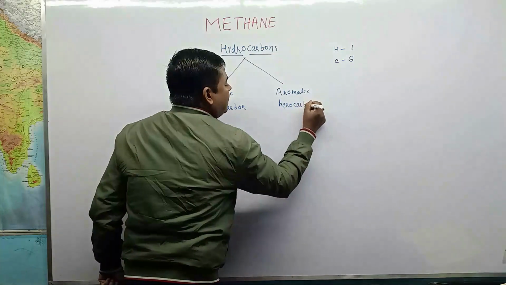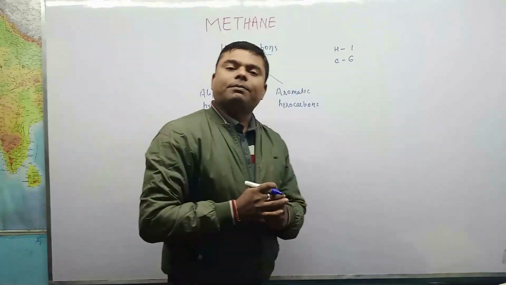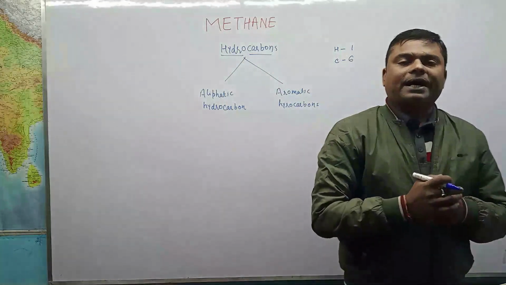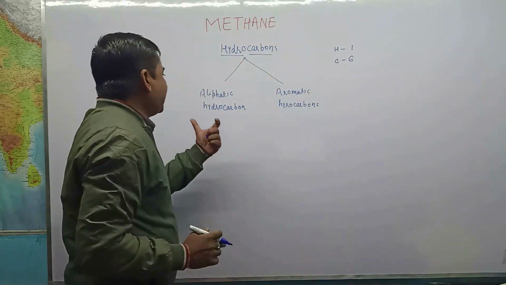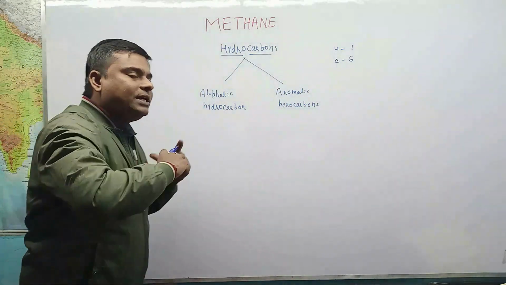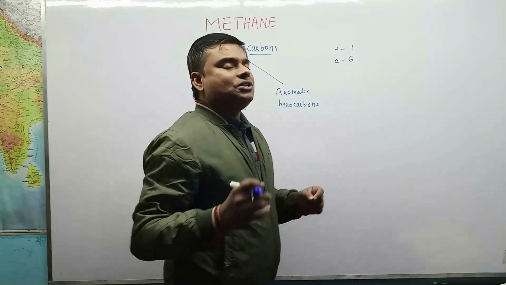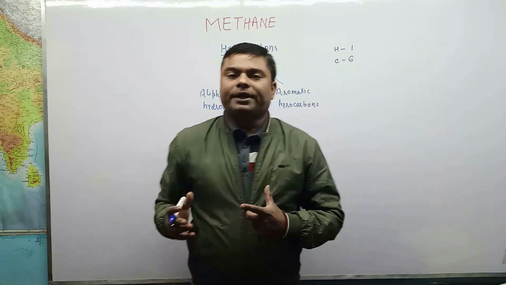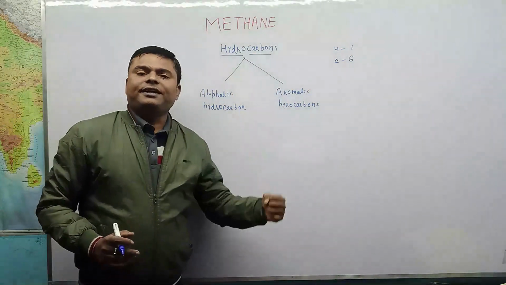So what is the basic difference between aliphatic hydrocarbon and aromatic hydrocarbon? Basically, the structure of aliphatic hydrocarbon is open. It contains chains, branched chains, and saturated and unsaturated bonds, but there is no extra stability in aliphatic hydrocarbon.